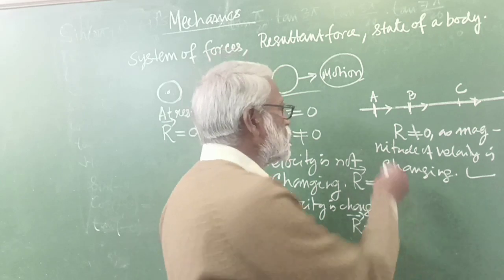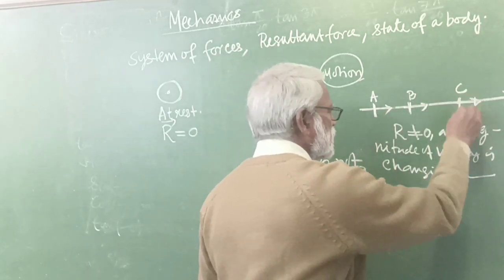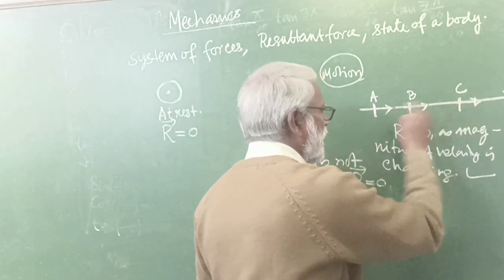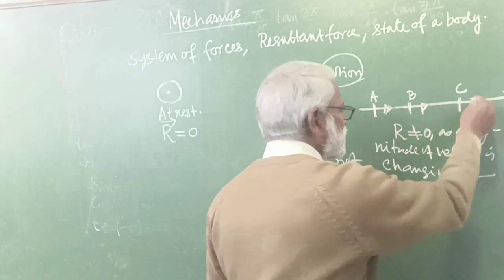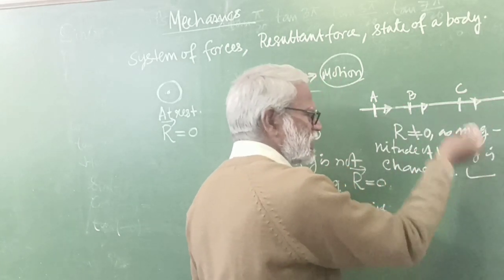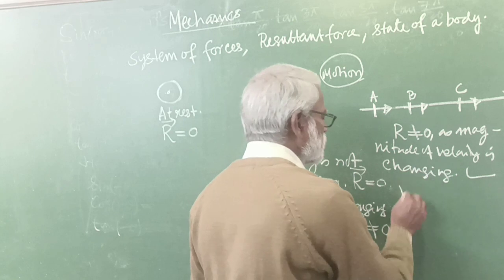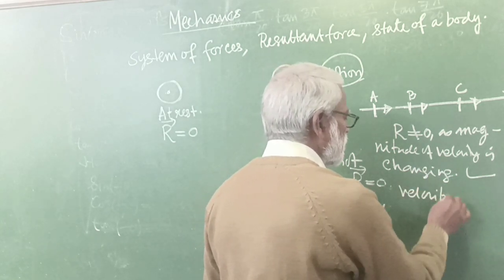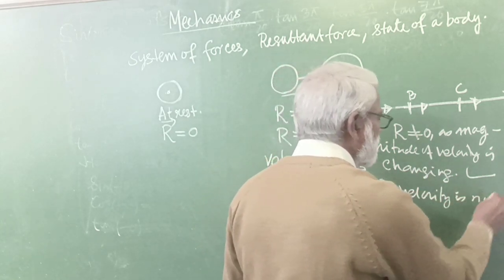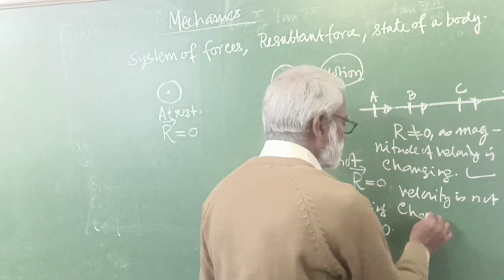And if the magnitude is not changing, that means the magnitude is the same everywhere, and the direction is not changing. So as magnitude is not changing and direction is not changing, that means velocity is not changing.